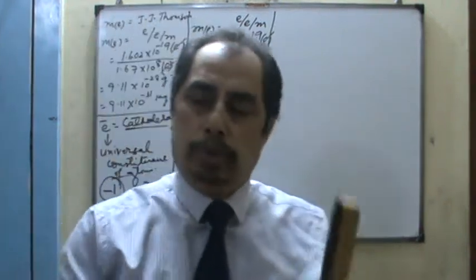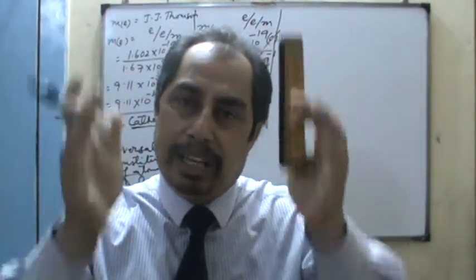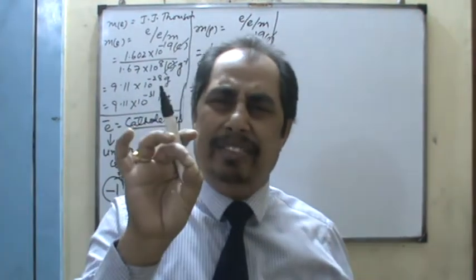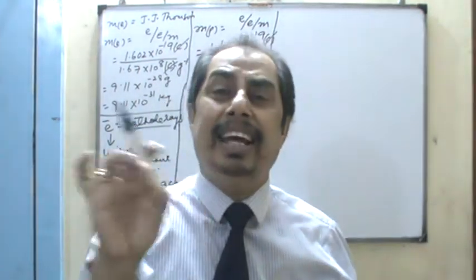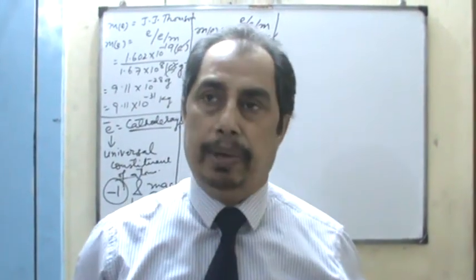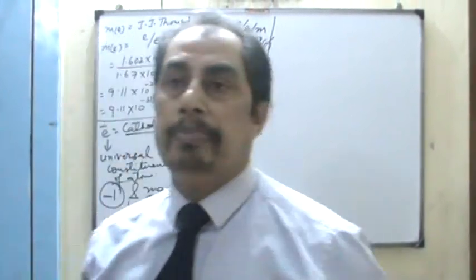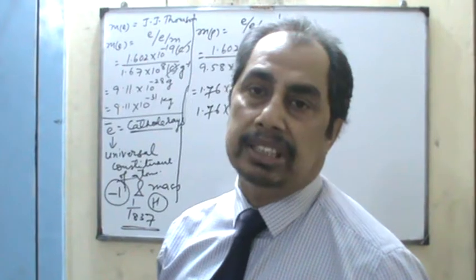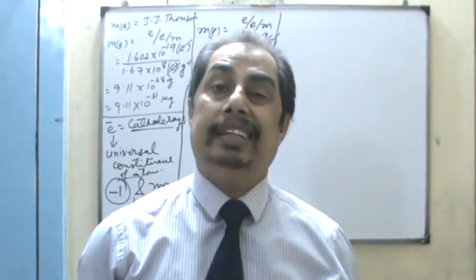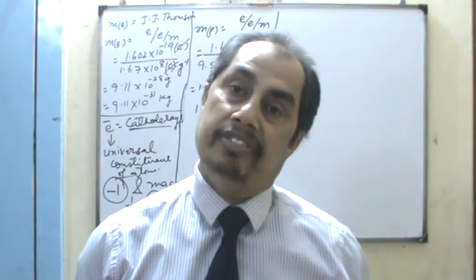Thus we can imagine how small the quantity of the mass is. That is why the total mass of the atom lies in the nucleus of the atom, and the electron has negligible mass. It is very small, you can say almost infinitesimal. That is why the mass of the electron is considered negligible. As a matter of fact, the mass lies in the center of the atom, in the nucleons, which is ultimately called the nucleus of an atom.